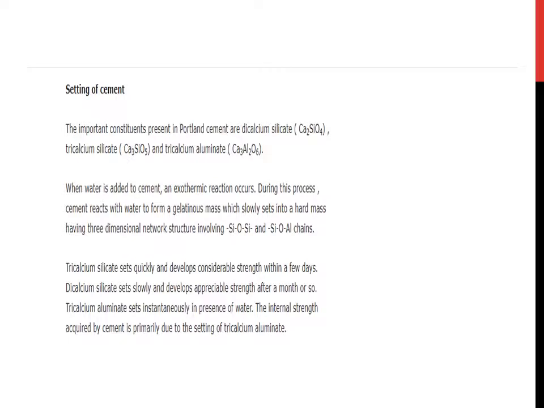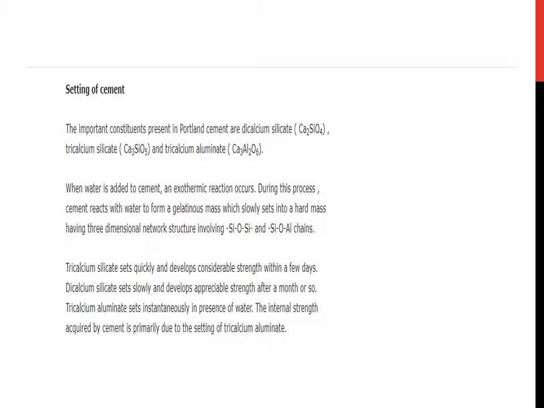Setting of cement. The important constituents present in Portland cement are dicalcium silicate, tricalcium silicate and tricalcium aluminate. When water is added to cement, an exothermic reaction occurs. During this process, cement reacts with water to form a gelatinous mass, which slowly sets into a hard mass having a three-dimensional network structure with silicon-oxygen-silicon and silicon-oxygen-aluminium chains.